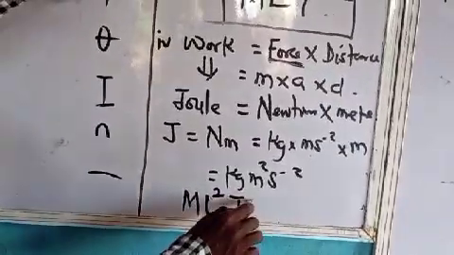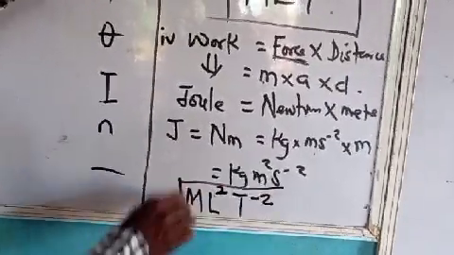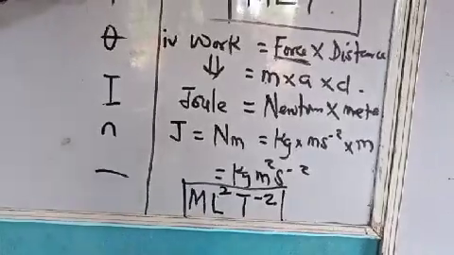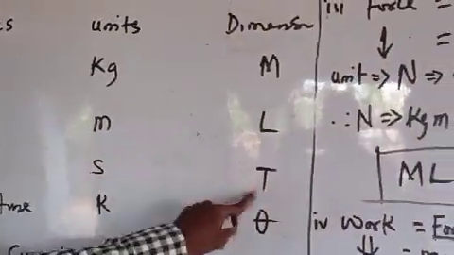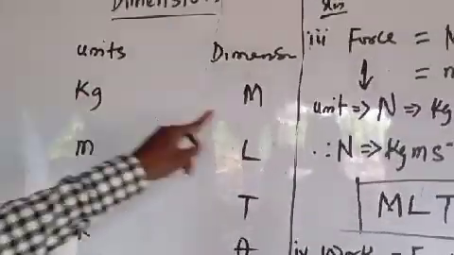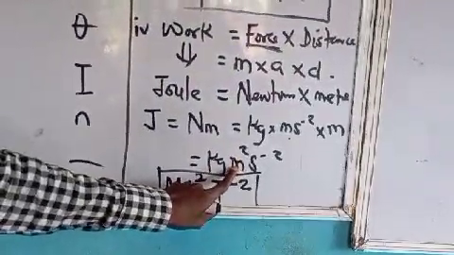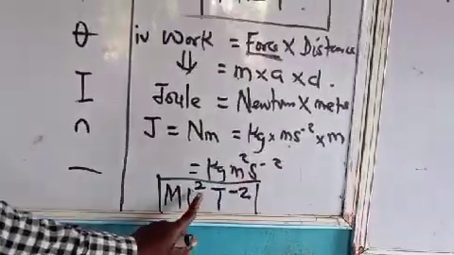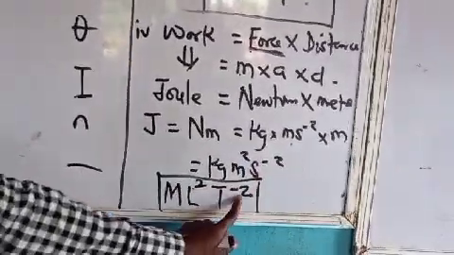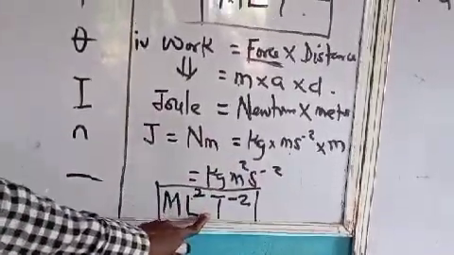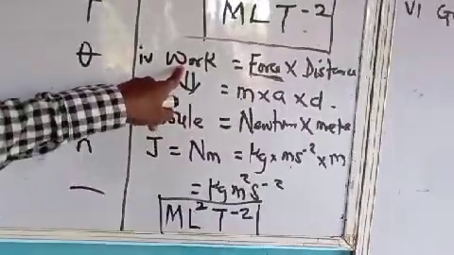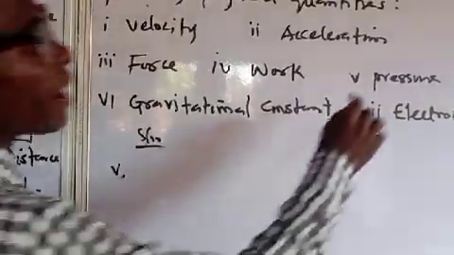S is T raised to power minus 2. So this is the dimension of what? Work. S is T, M is L, kg is M. Kg is M, meter is L square, S is T raised to power minus 2. This is the dimension of work. Now, number 5 here, we have pressure.